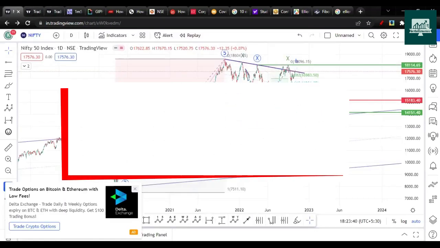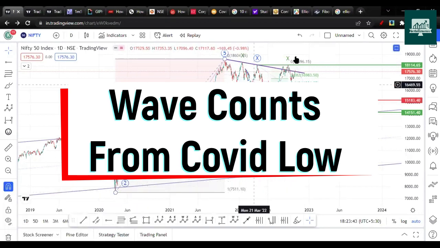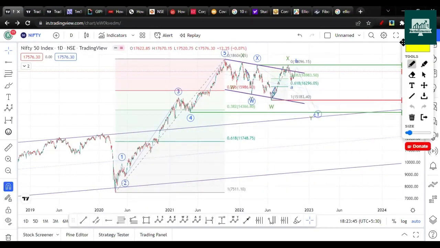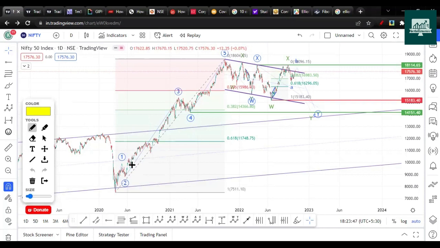So now when you check from the COVID low, I need to count the waves right from the COVID low. So with this chart, I'm counting the wave count as 1, 2 finished here, third finished here, which was an extended wave, fourth finished here, and fifth also finished here. Fifth is also looking like an extended wave compared to wave 1, because usually when the third gets extended, the fifth wave will be equal to wave 1.